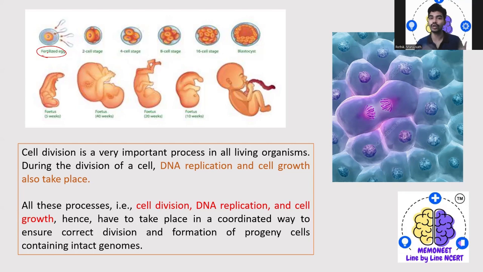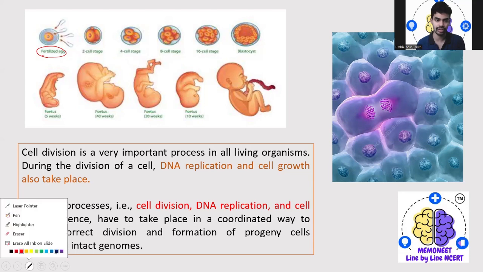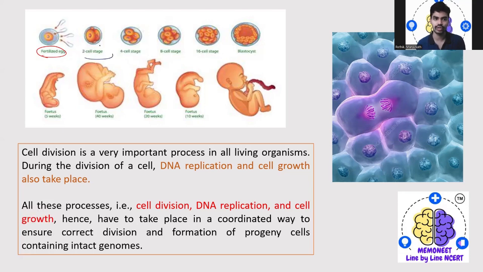A specific organelle, then an entire body, right? So this is how there is some kind of transformation that the cell will go through. After fertilization of the egg, you are going to see the two cell stage, then the four cell stage, then 8, 16, then the blastocyst. You know the zoology, especially in human reproduction, right? I've explained the following stages to you. So this is how, during the stages, the individual cells multiply.